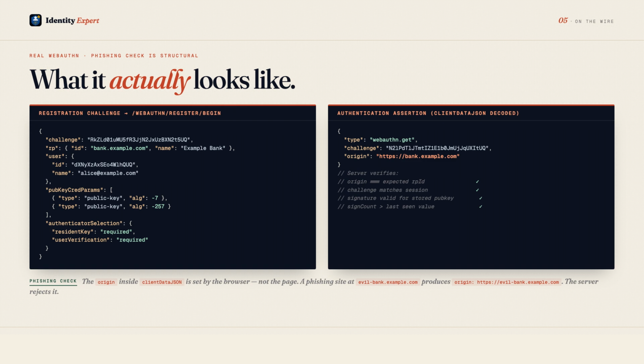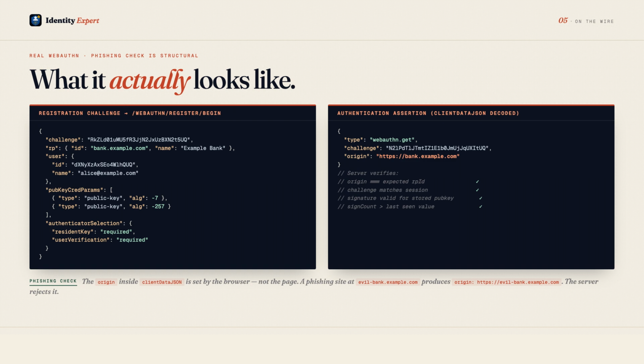The most important field is clientDataJSON, which decodes to a JSON object containing the type webauthn.create, the original challenge value, and critically, origin set to the exact origin of the page that called the API. The server decodes this and checks that the origin matches its expected RPID. If an attacker's page called the same API from evilbankexample.com, the origin in clientDataJSON would say evilbankexample.com and the server would reject it.